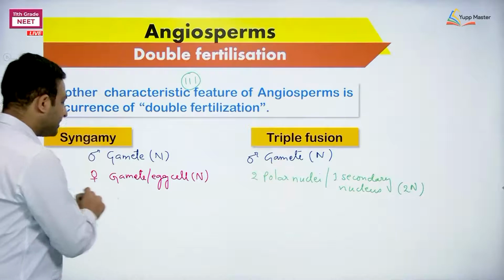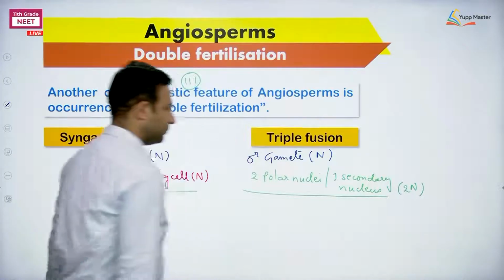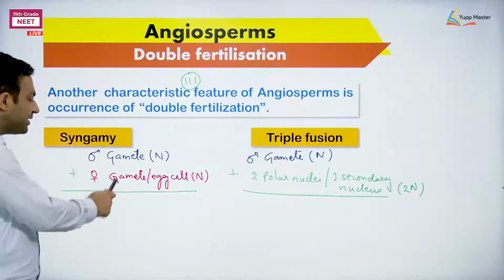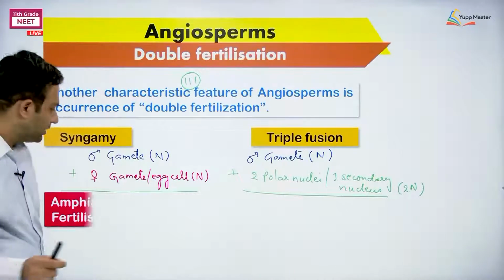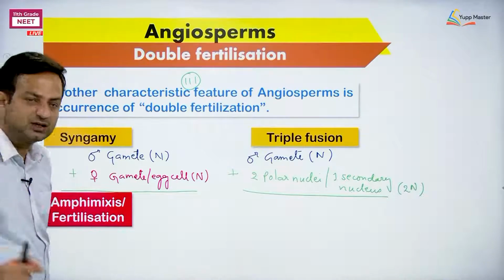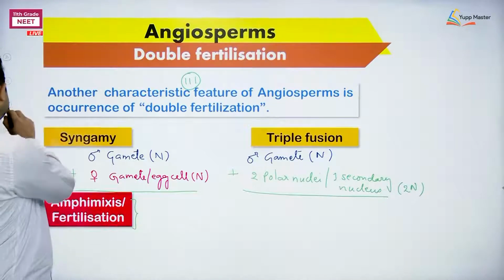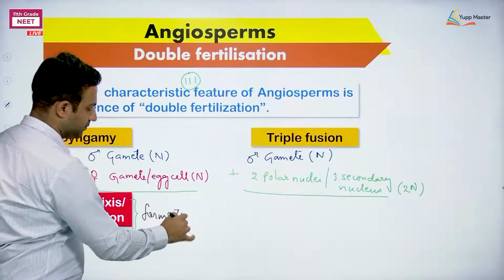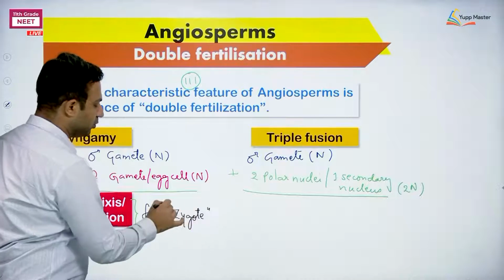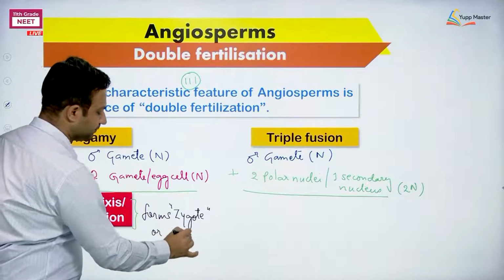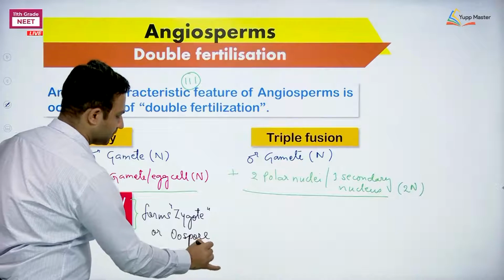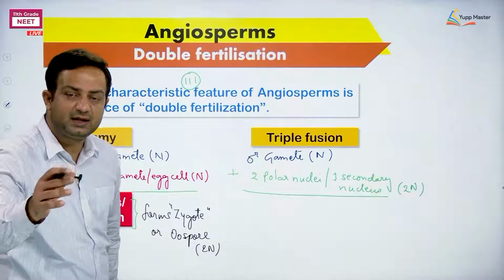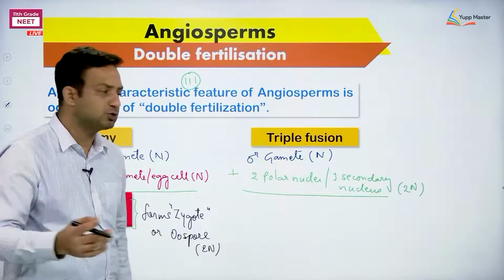Okay. So what is their result? What is their result actually? If these are going to fuse, they will form zygote. Now that is called as amphimixis or fertilization. That resulted in what? This resulted in zygote, or you can call it as oospore. Whereas this structure means the male gamete when fuses with the two polar nuclei is called as triple fusion.